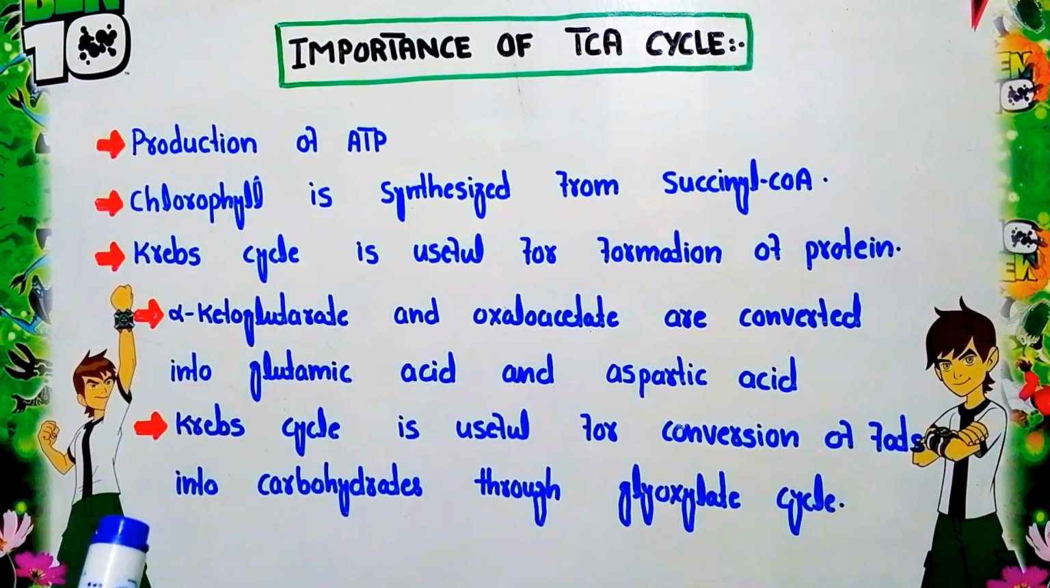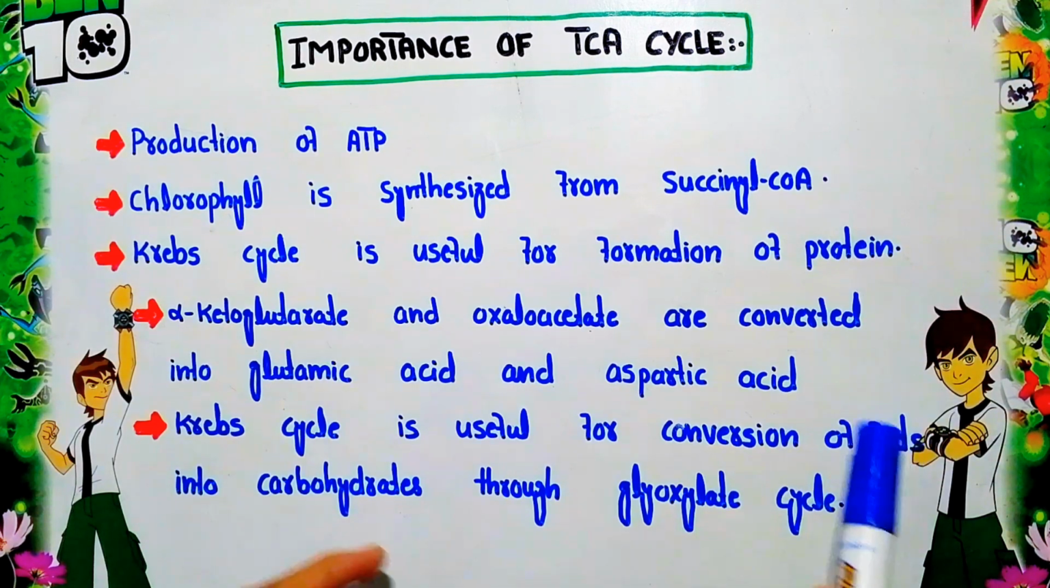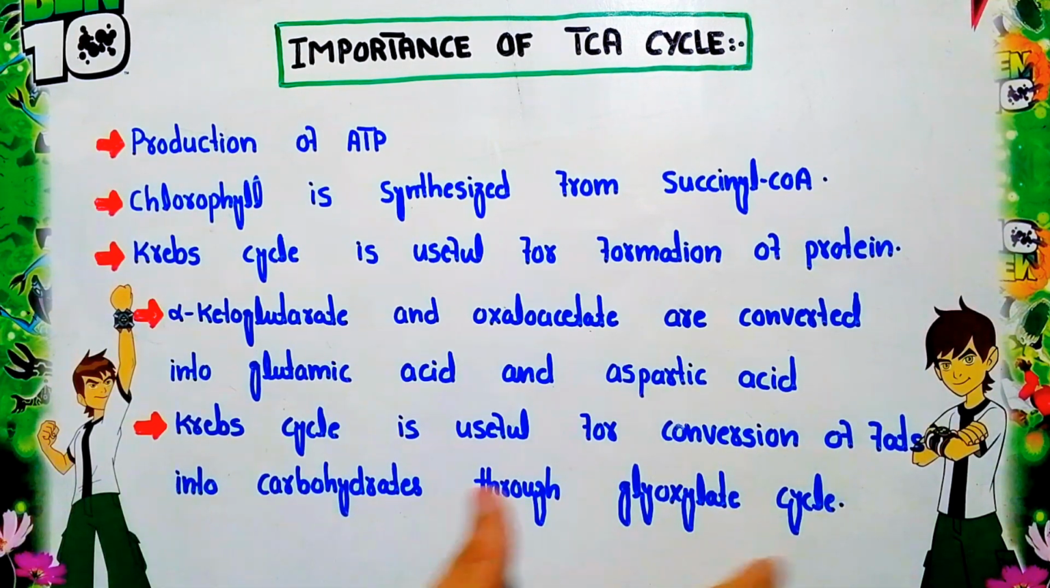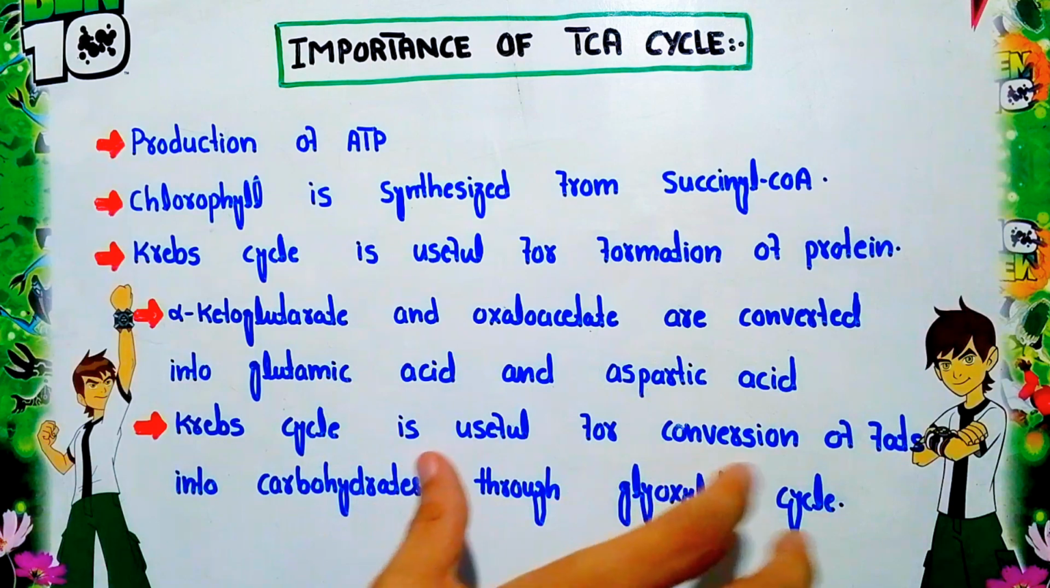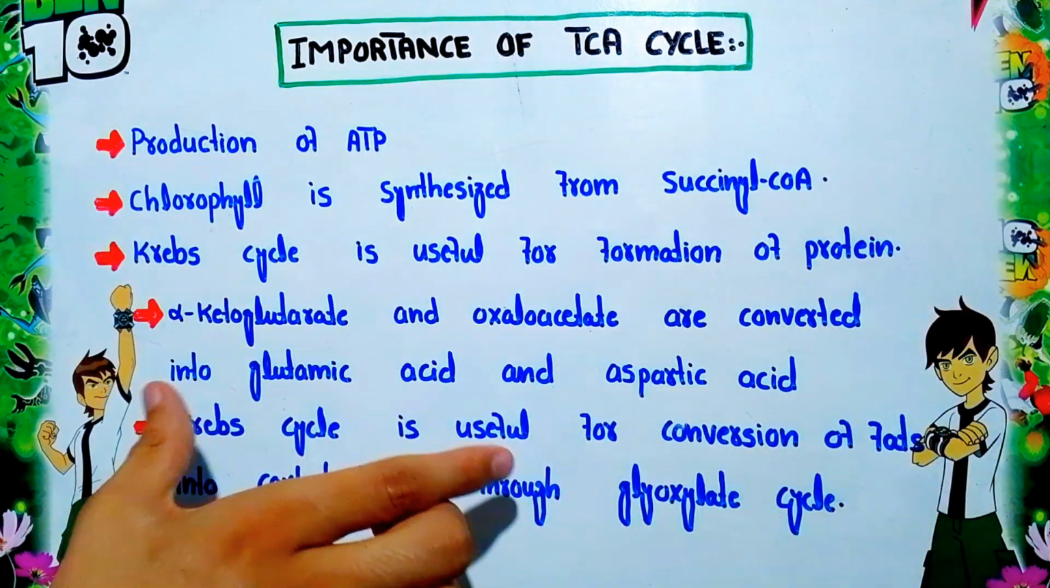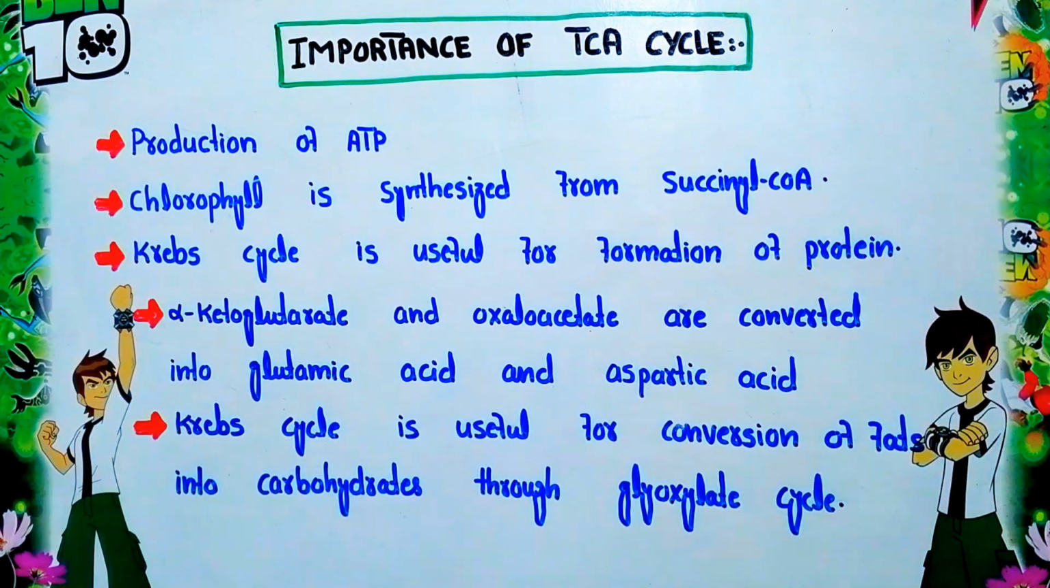Now the final function or importance of the TCA cycle is that it is useful for the conversion of fat into carbohydrate through the glyoxylate cycle. So the Krebs cycle is very important, because the conversion of fat into carbohydrate through the glyoxylate cycle occurs with the help of the Krebs cycle.